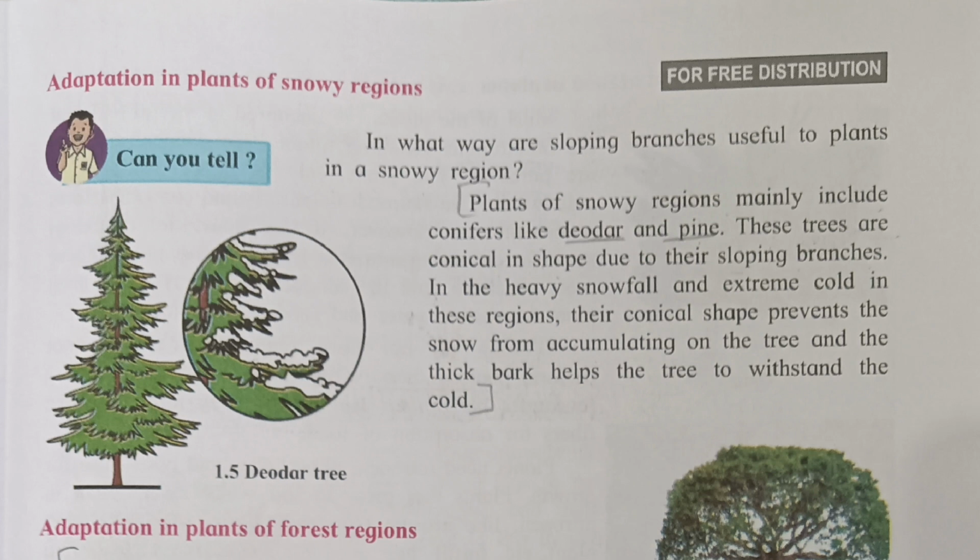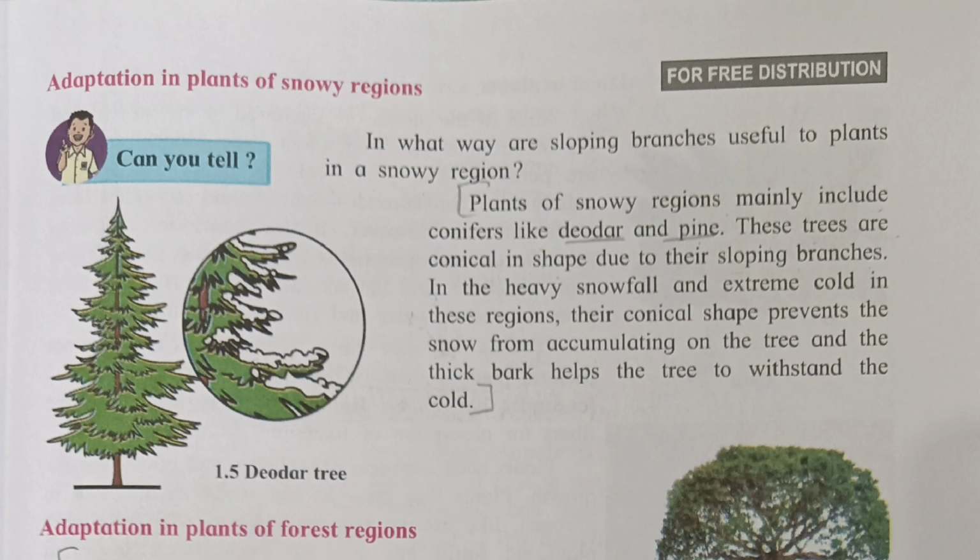Adaptation in plants of snowy region. In what ways are sloping branches useful to plants in a snowy region? Plants of snowy region mainly include conifers like deodar and pine. These trees are conical in shape due to their sloping branches. In the heavy snowfall and extreme cold in this region, their conical shape prevents the snow from accumulating on the tree, and the thick bark helps the tree to withstand the cold.